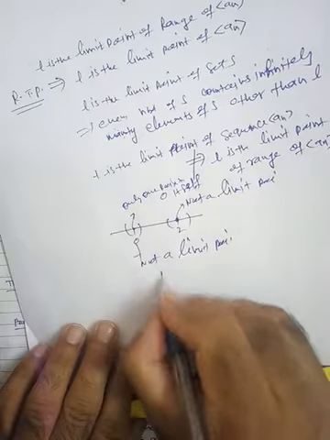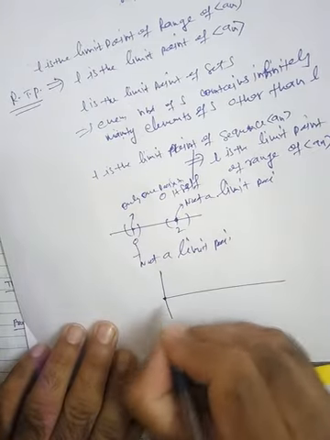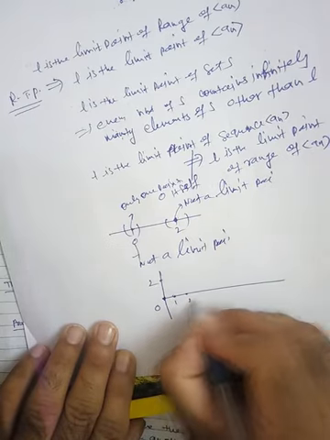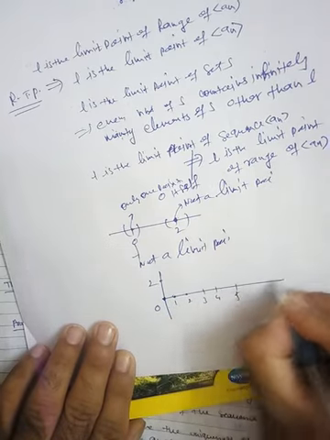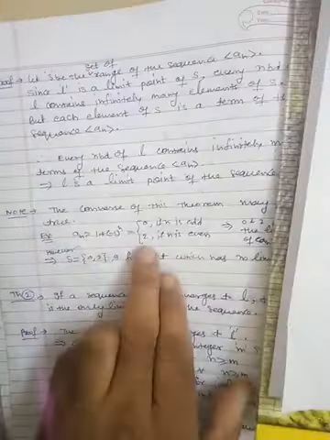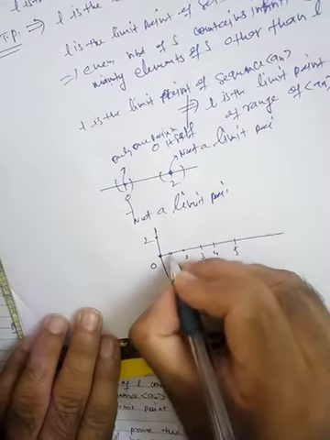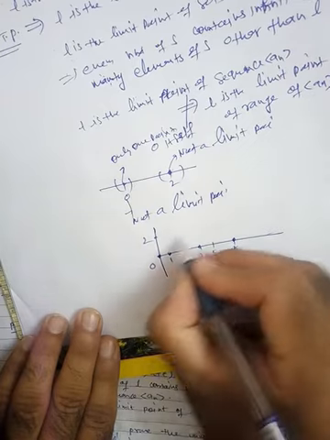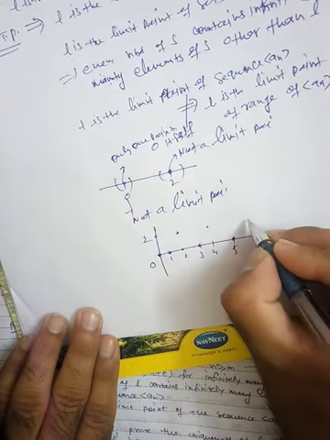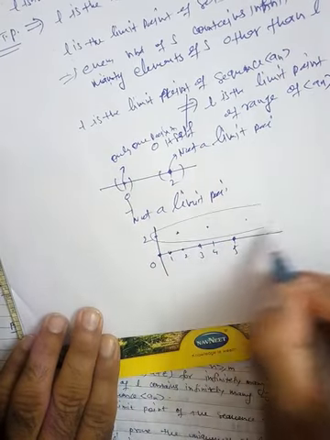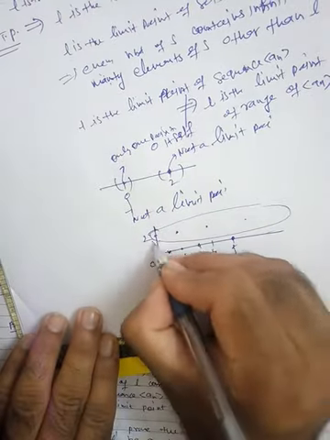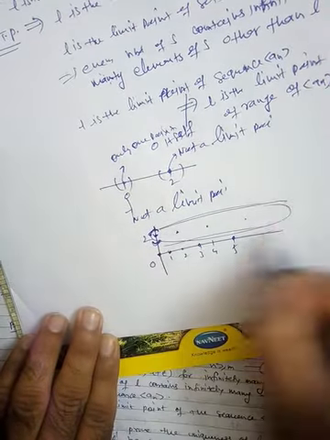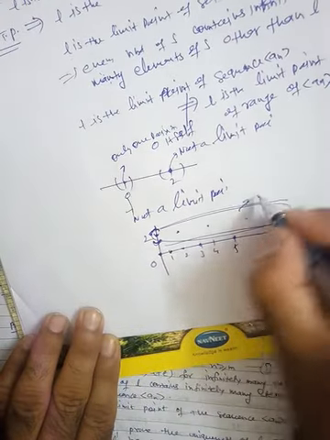However, if you draw the sequence, here is 0, here is 2, and here we have 1, 2, 3, 4, 5 and so on. By the definition, all the odd terms correspond to 0, so 0, 0, 0. But all the even terms are here. So if you take any neighborhood of this, it contains infinitely many terms of the sequence.